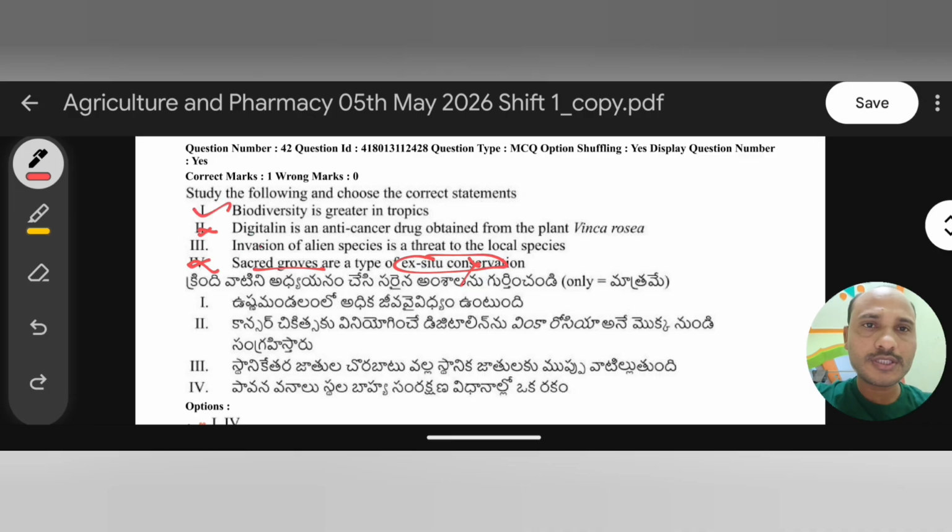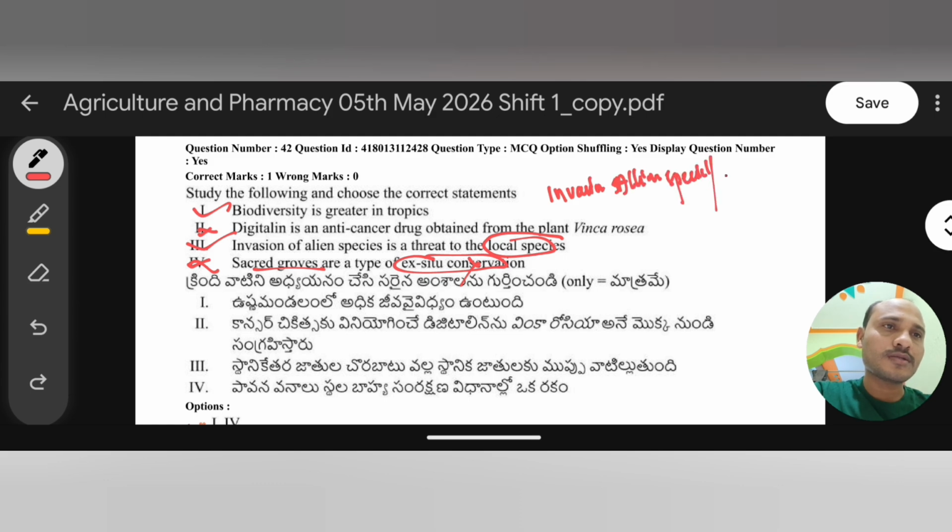Yes. Third statement: invasion of alien species is a threat to local species. Yes, this statement is right. Generally, invasion species means exotic species. Here, invasion species, invasive alien species, or we can also say exotic species, are generally harmful to the local species.